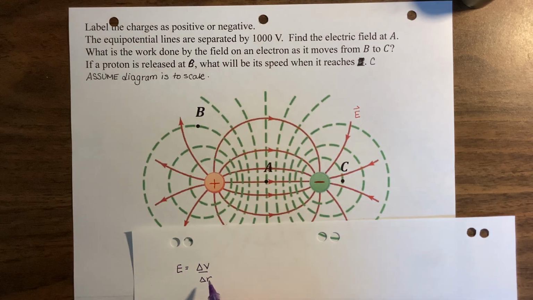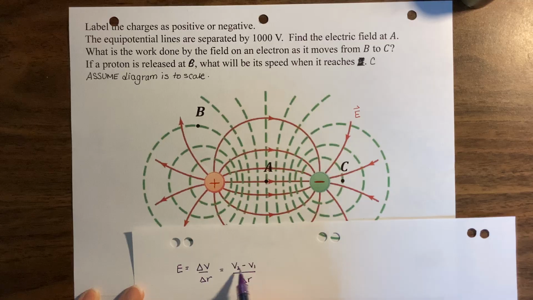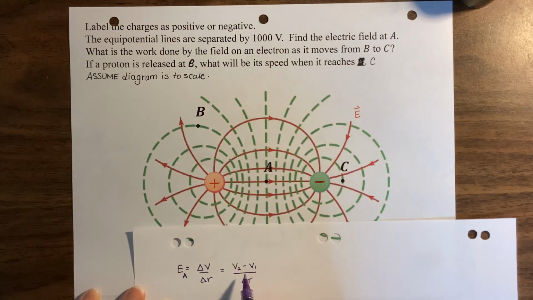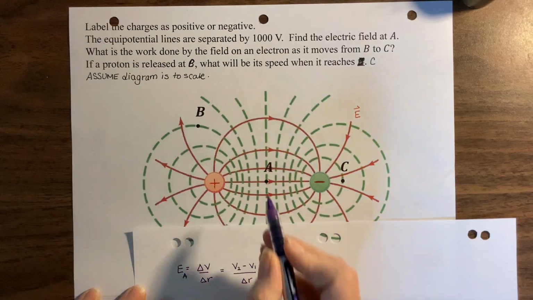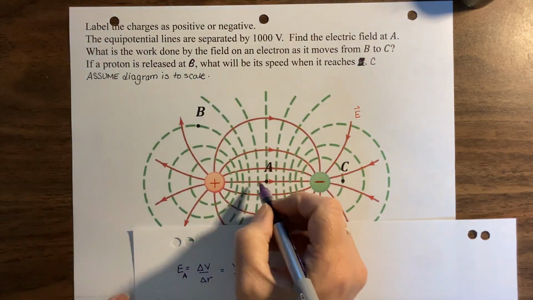Okay, so now we have an idea. So delta V over delta R will be V2 minus V1 divided by delta R, the distance between 2 points, 2 and 1. This means we should pick 2 points, points 1 and 2. If we want to find the electric field at point A, then the 2 points we pick should be on either side of A, and it should be symmetric. Because when we use a method like this, we find the electric field right in the middle of points 1 and 2. So I'm going to pick my 2 points right here